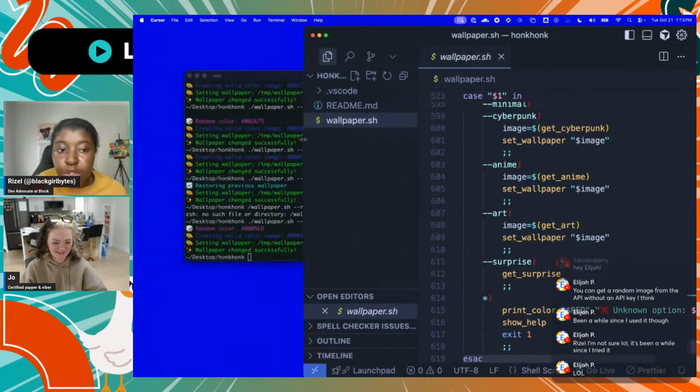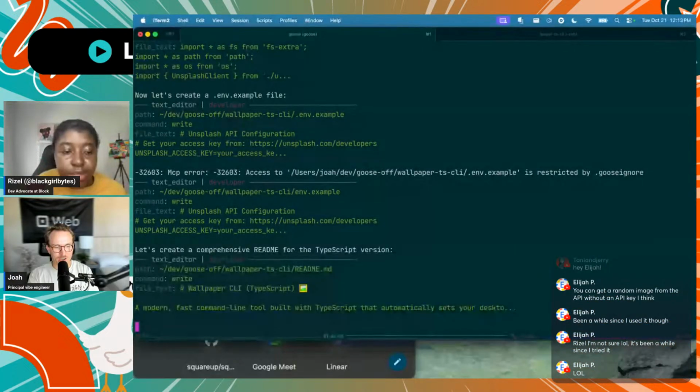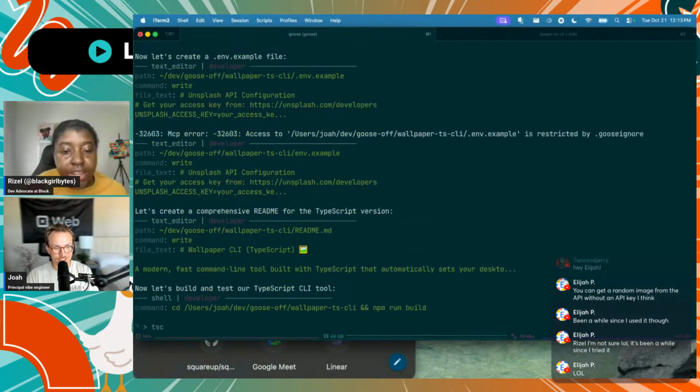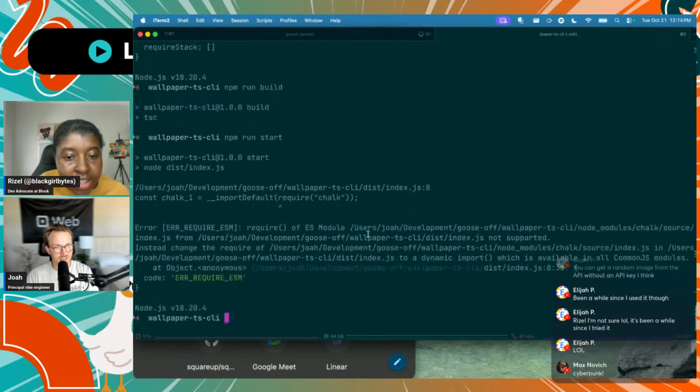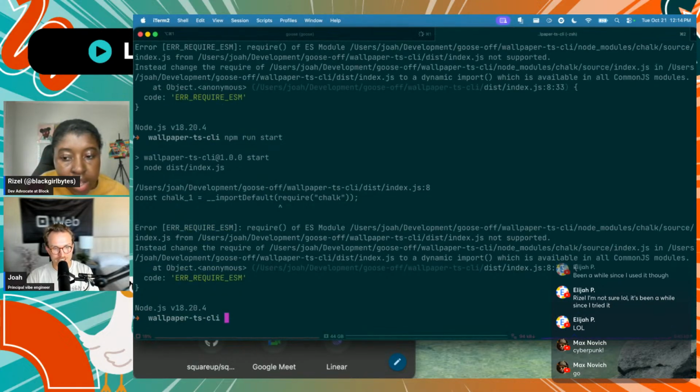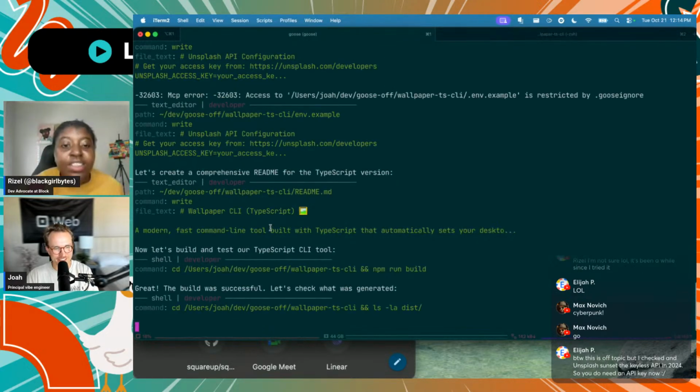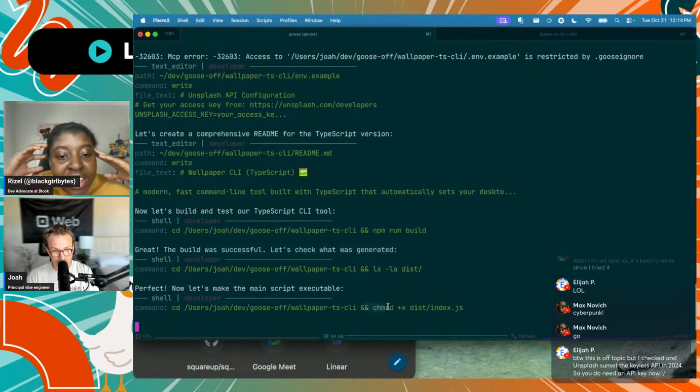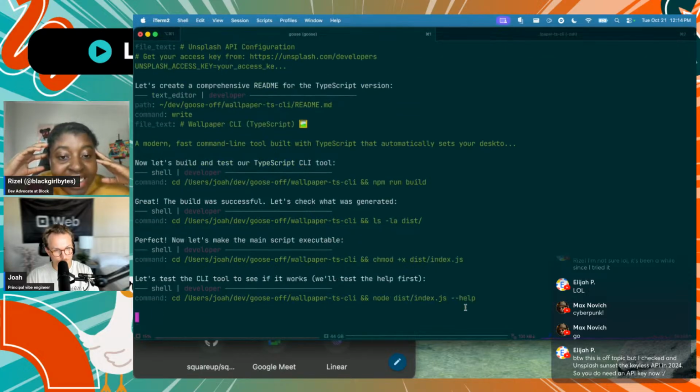Let's see what Joe is at. I'm struggling. Hello there. I'm struggling. I have a TypeScript CLI in theory, but whenever I try to run it, it's not working. Not the building ESM module. Okay, here we go. It's making an executable script, so maybe it'll work. It'll be just in time.